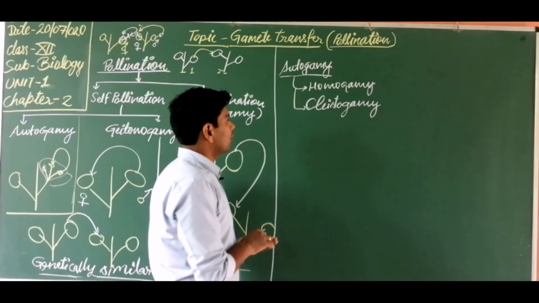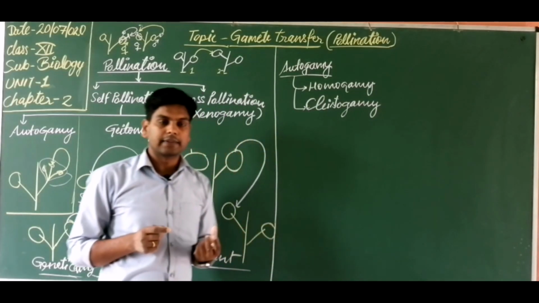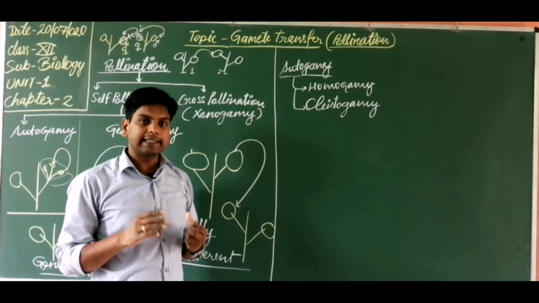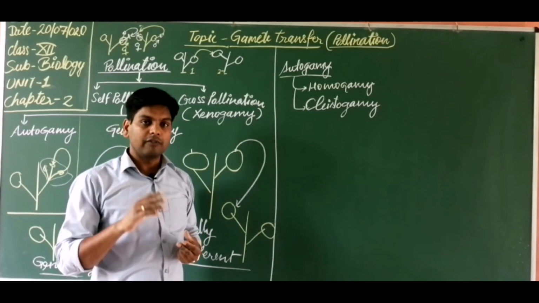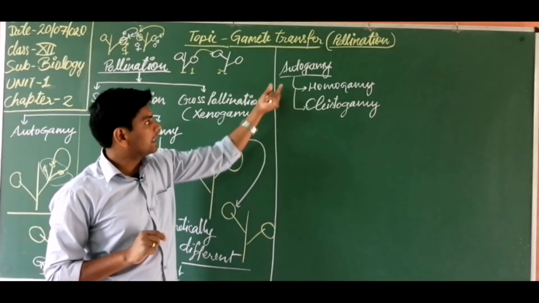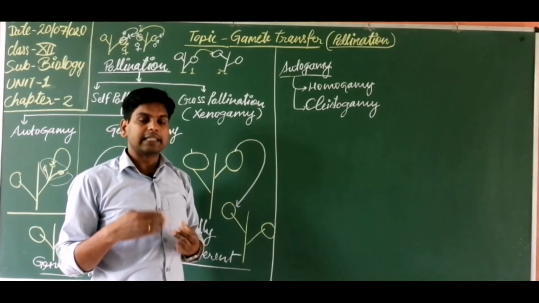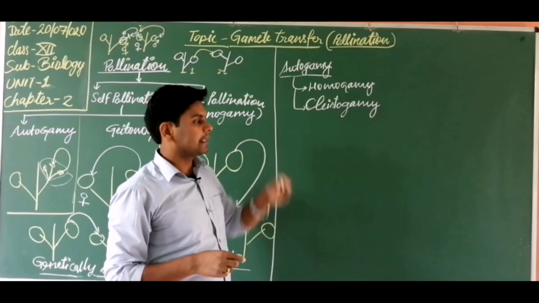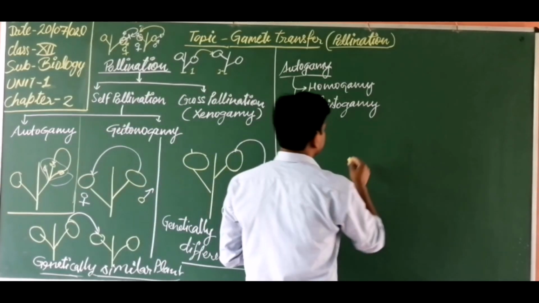Let's discuss. Autogamy is the type of pollination which is the single option for the plant or for the flower. So it occurs mainly in these types of flowers in which only one option remains, which is autogamy. Got it? So let's discuss homogamy. What is it? The transfer of pollen grain from anther to stigma of the open flower. How does it occur? Let's discuss.